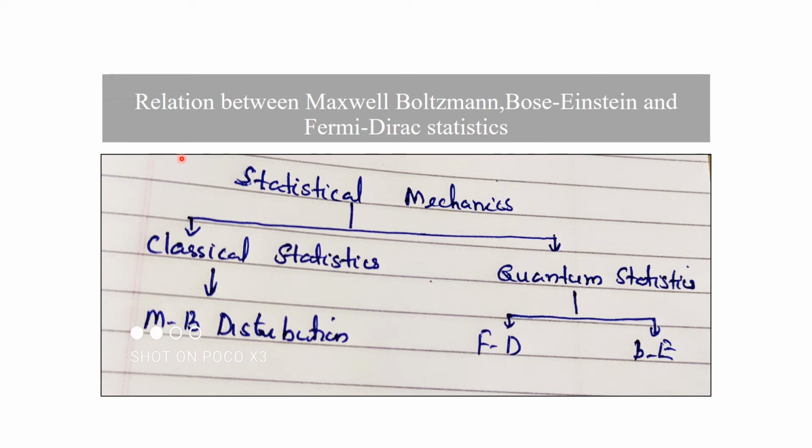Relation between Maxwell-Boltzmann, Bose-Einstein and Fermi-Dirac statistics. Statistical mechanics can be divided into two, that is classical statistics and quantum statistics. Maxwell-Boltzmann distribution law can be included in classical statistics, but quantum statistics can be divided into two, that is Fermi-Dirac statistics and Bose-Einstein statistics.